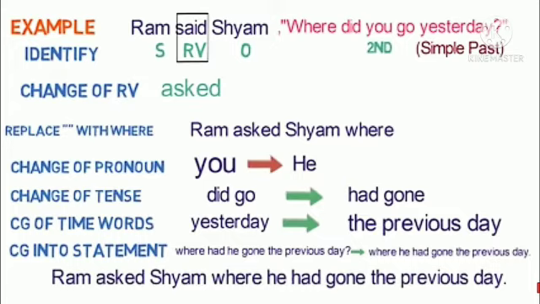Then the change of pronoun: again it is second person, so it will be changed according to the object, and the object is Shyam, so you will be changed to he. The sentence is in simple past, so it is going to change into past perfect. So did go will be changed to had gone. Change of time words: yesterday will change to the previous day. So the indirect sentence will be, Ram asked Shyam where he had gone the previous day.